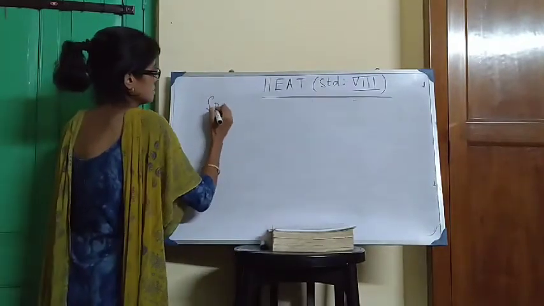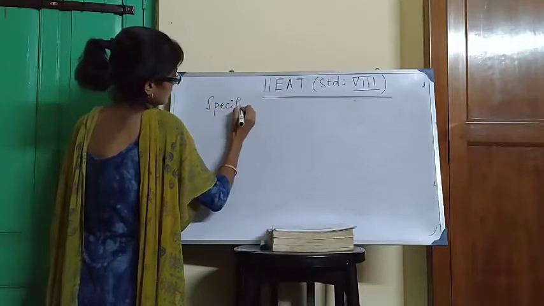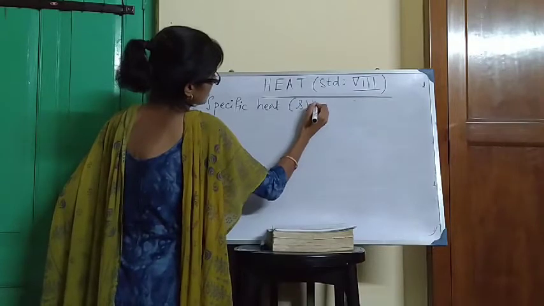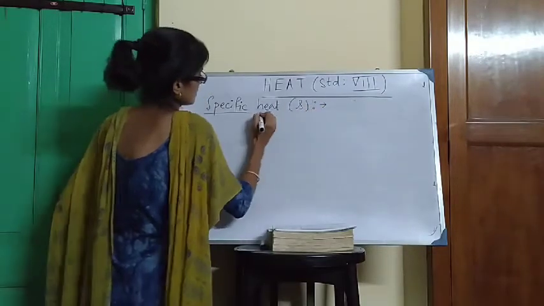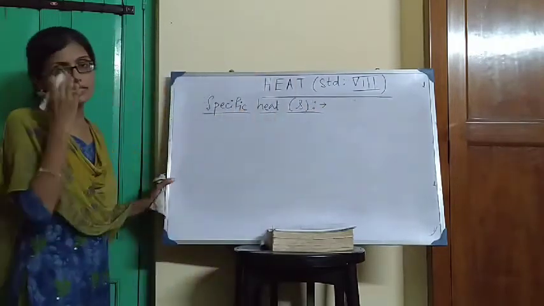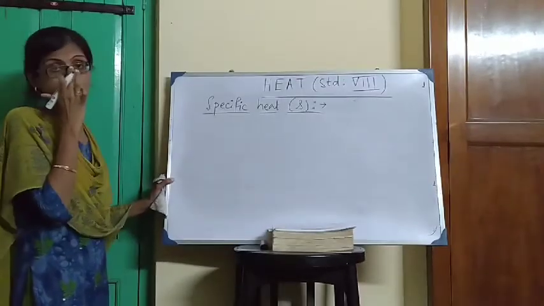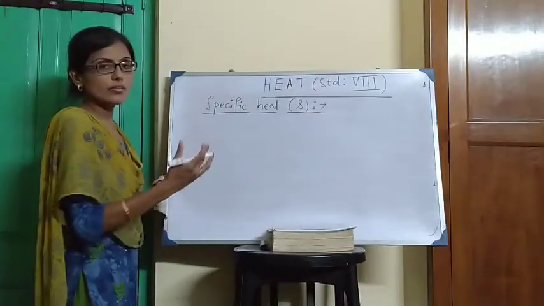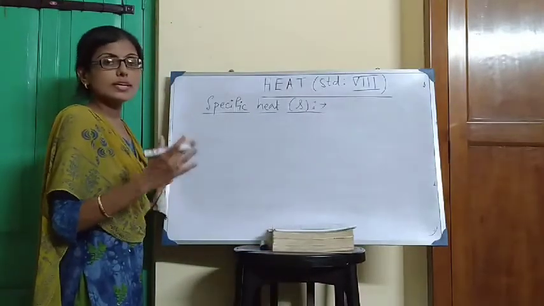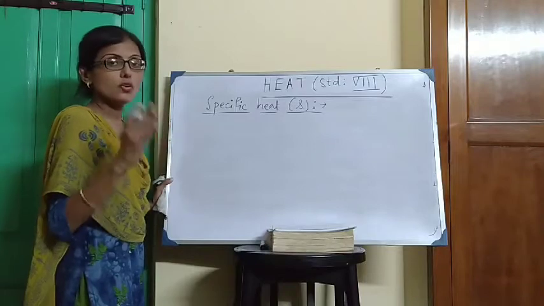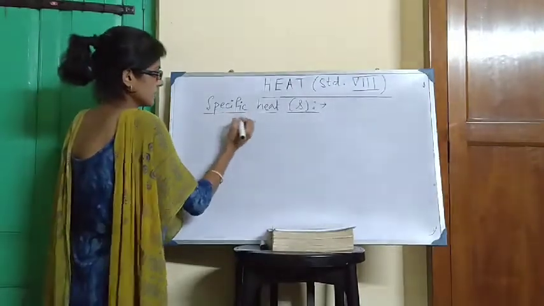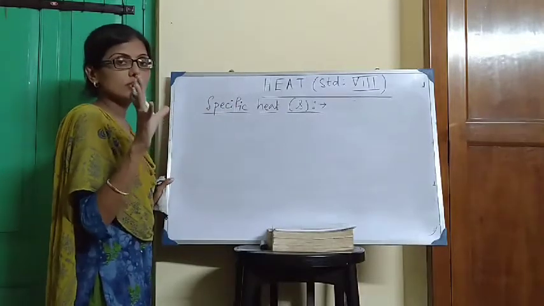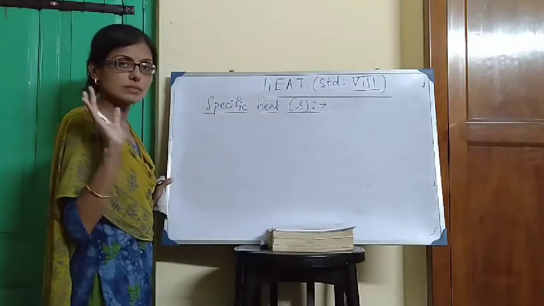Our next topic is specific heat, represented by small s. What is the definition of specific heat? The amount of heat required to increase the temperature of 1 unit mass of a substance by 1 degree is called the specific heat of the body or specific heat of the substance.